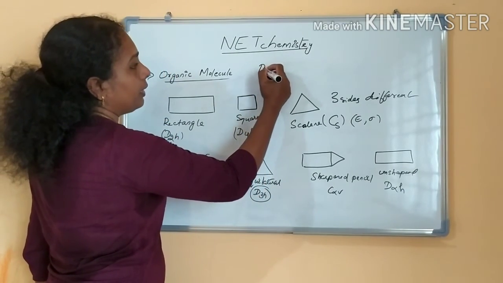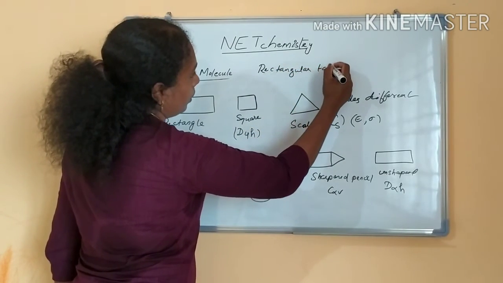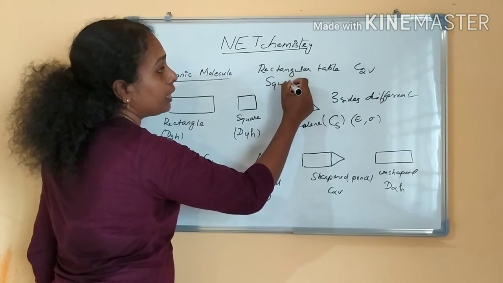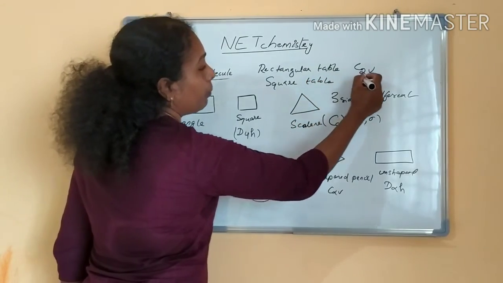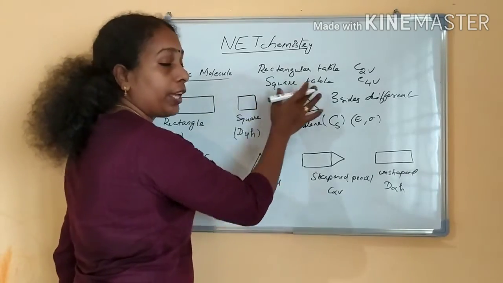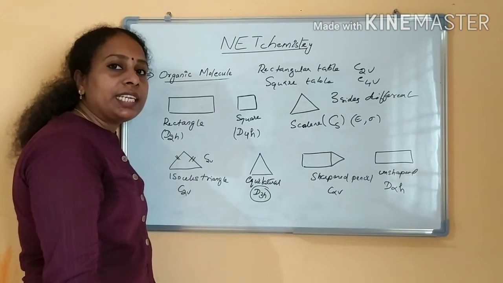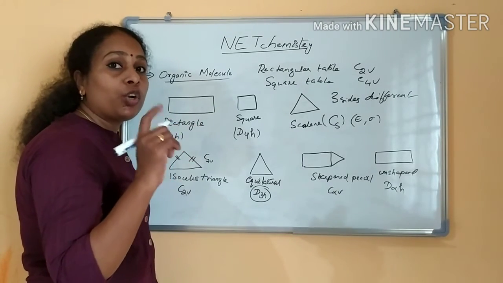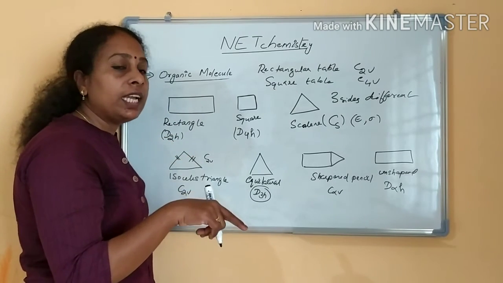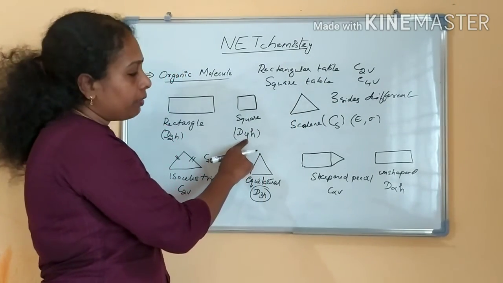I am writing here rectangle table. If it is a rectangular table, the point group will be C2V. If it is a square, 4-legged square table, then the point group will be C4V, not D4H. If it is a square, D4H. If it is a square table, 4-legged square table, then the point group will be C4V. Where we have studied C4V, 5 bond pair and 1 lone pair present, square pyramidal shape, then it belongs to the point group C4V. We have seen in the last video. Here also the same only, square table C4V, but it is a square, it will be D4H.